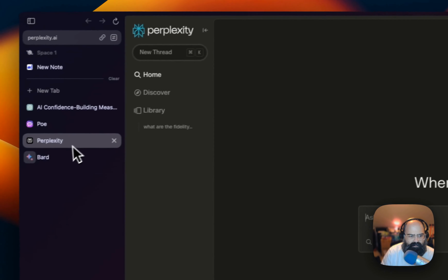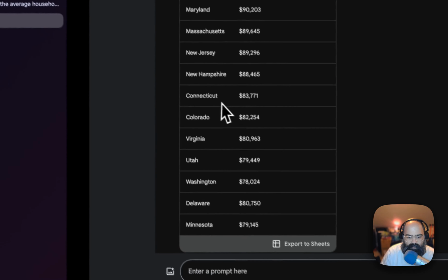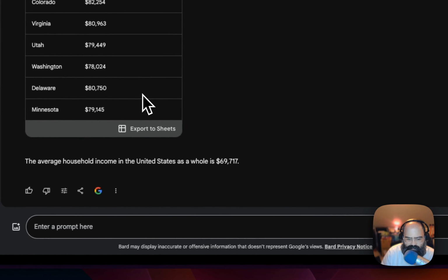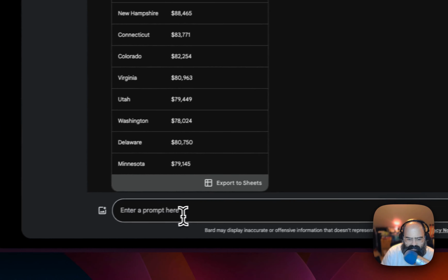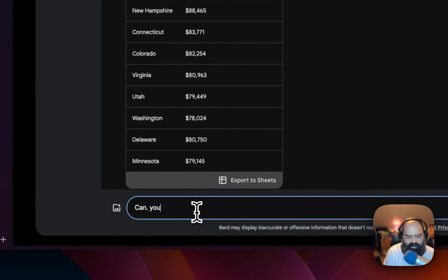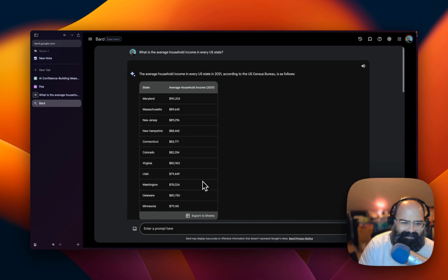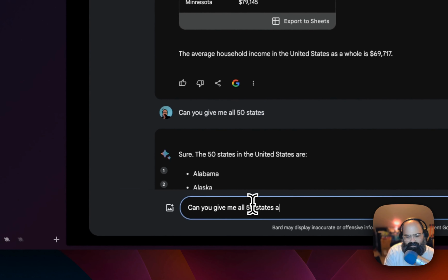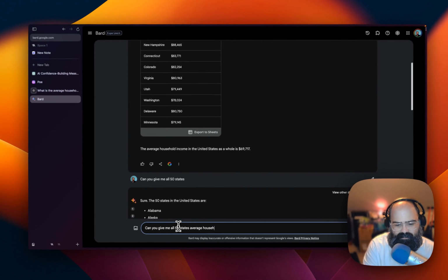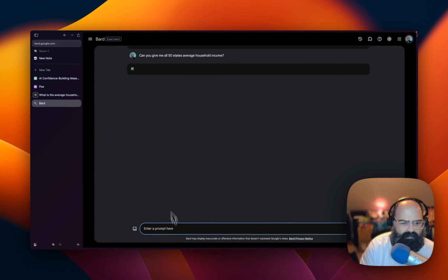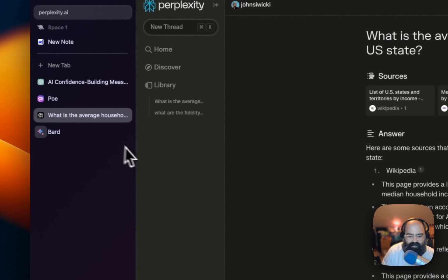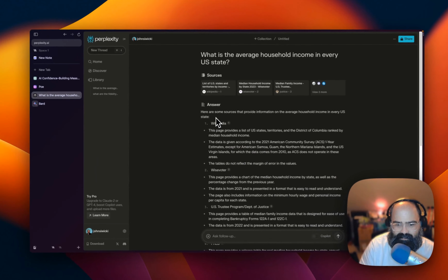While this is running, let's run a couple parallel searches. Let's do the same thing in Perplexity. Okay, so we got a nice list of some states. Let's see. Can you give me all 50 states, Bard? Can you give me all 50 states average household income? All right, let's hop over. Sorry, we're going to be bouncing around today, so I apologize, everybody.